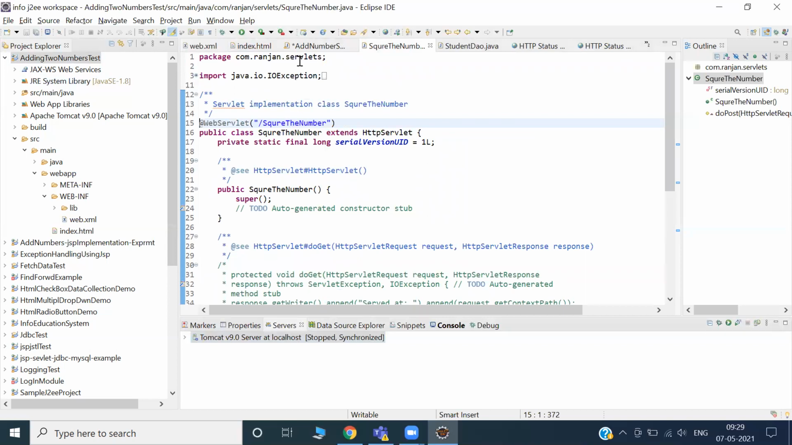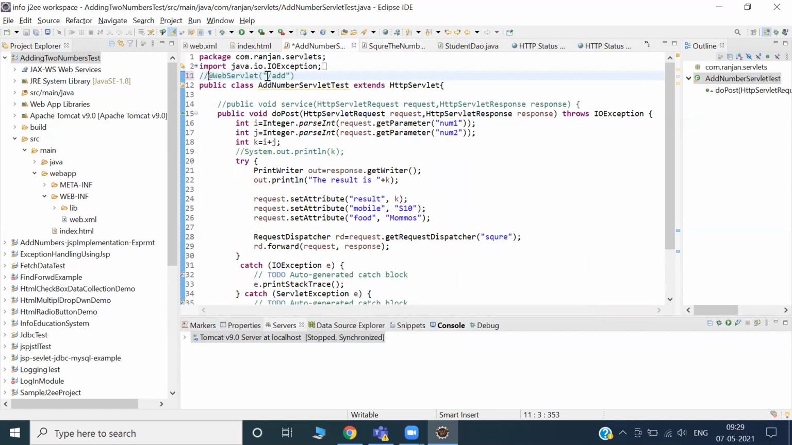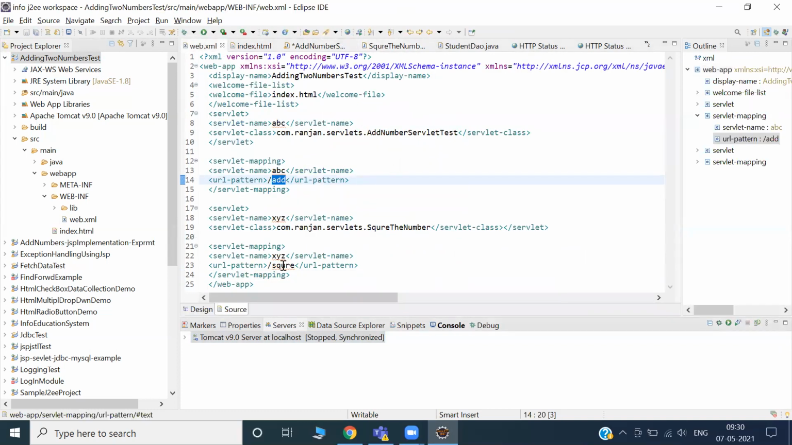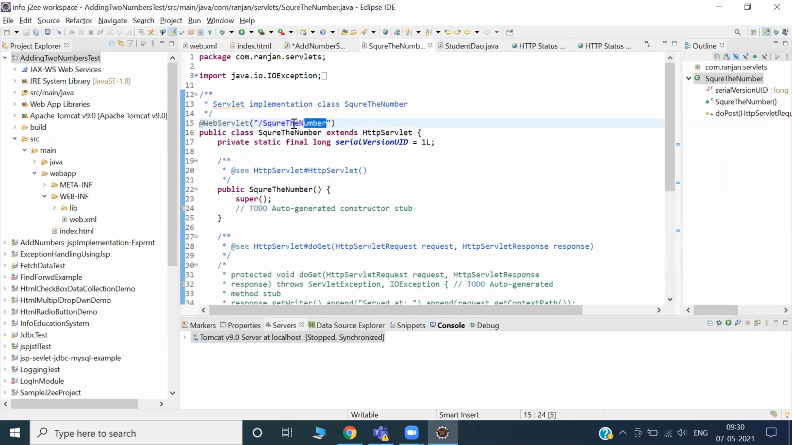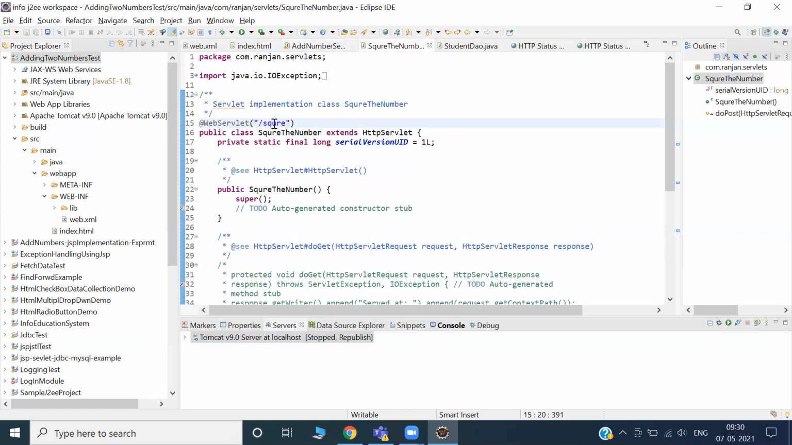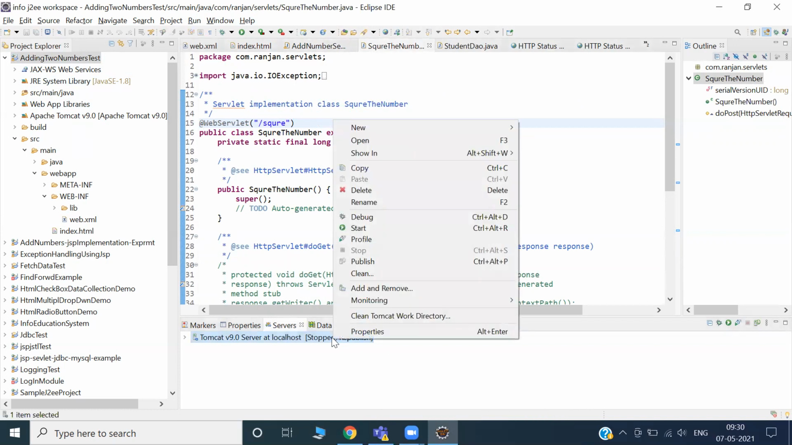This name I've given, proper or not? Let me check. Add, correct. Index XML, add okay. Square. What is the square? Here I've given square or square number, I've given again. But first of all, it is not opening. I should give square. Sir says capital A square. Okay. In add number, what I've given? Small s, right? Yes, I should give that name. Okay, correct. Fine. Quickly, let's start again.